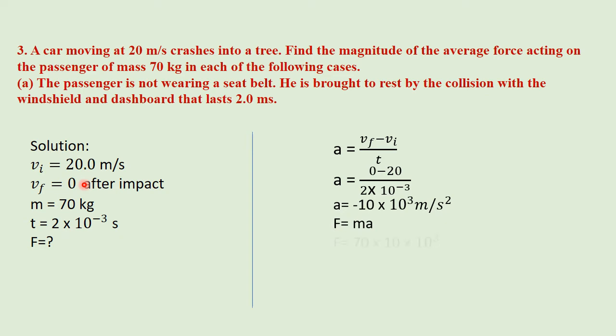We can use the formula F is equal to ma to calculate the force. Mass is 70, acceleration is 10 exponent 3 in magnitude, and after solving we get force is equal to 7.0 exponent 5 Newton.